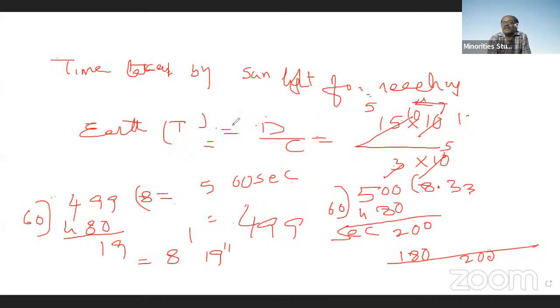Then what is a light year? We are going to learn about the light year. A light year is the distance traveled by light in 1 year.